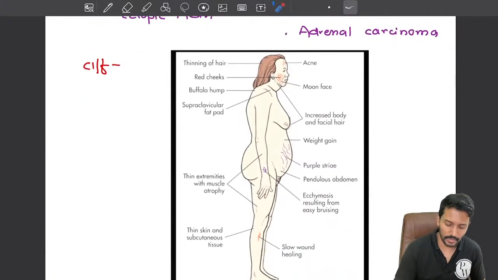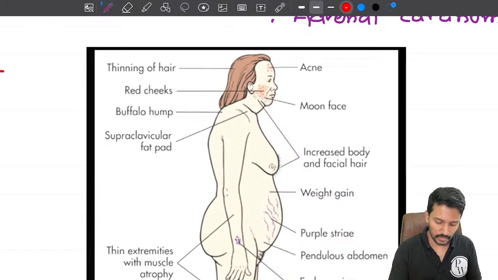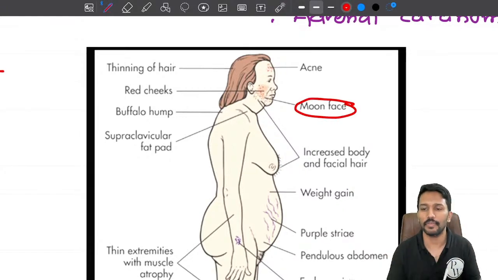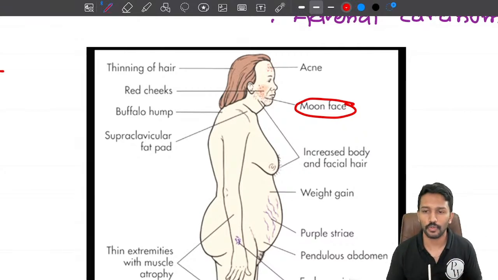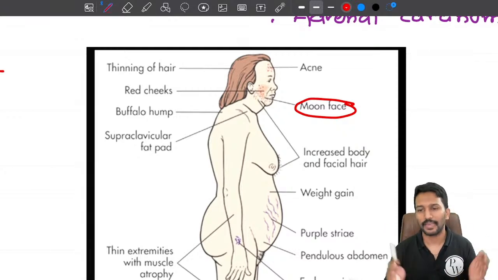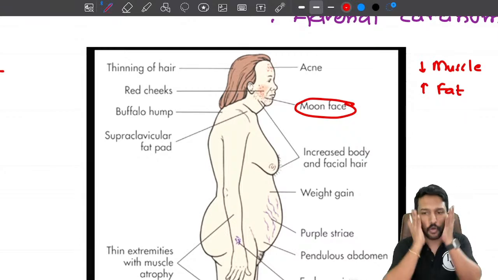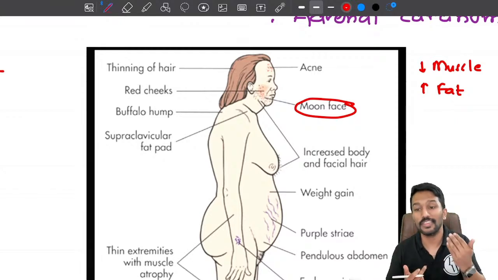Now once I have chronically elevated cortisol, what clinical features can I present with? The first thing, and what is usually mentioned in the question, is moon facies. Why moon face? Cortisol is opposite to growth hormone. Growth hormone increases your muscle mass and decreases your fat mass. Cortisol does the opposite: it decreases muscle mass and increases fat. The fat accumulates on the face, under the cheek and neck, giving a round shape to the face. This is what we call moon face, right?